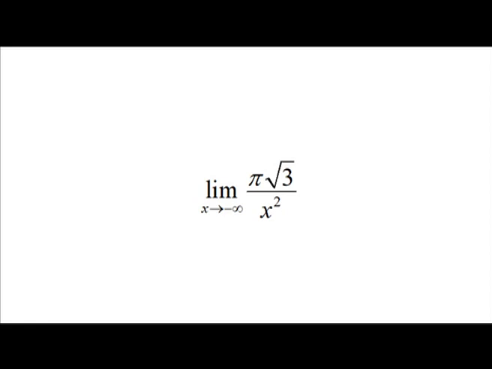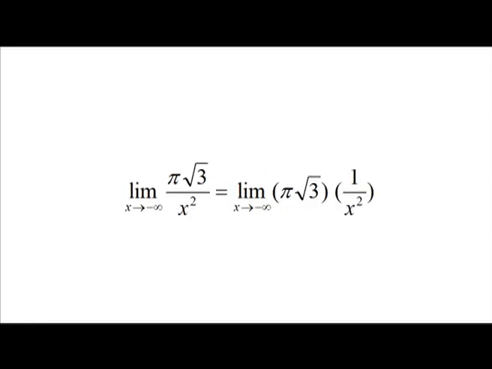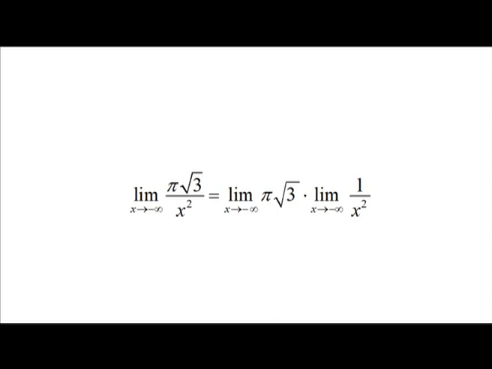We write limit x going to minus infinity pi root 3 by x square is equal to limit x going to minus infinity pi root 3 into 1 by x square. Applying the product rule, we obtain limit x going to minus infinity pi root 3 by x square is equal to limit x going to minus infinity pi root 3 into limit x going to minus infinity 1 by x square.